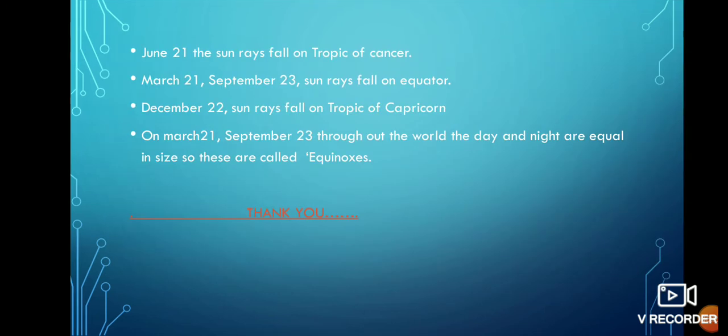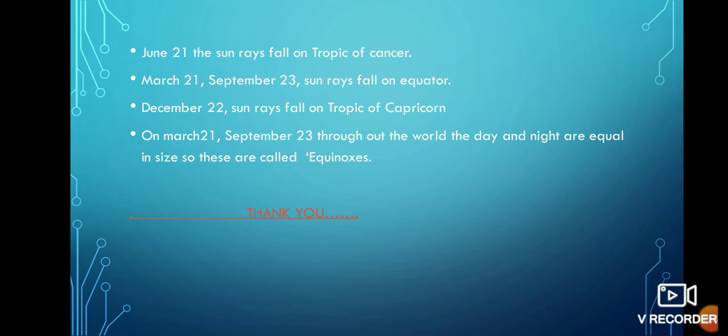Now let us look at this particular thing. Here the sun rays are falling on the Tropic of Cancer on June 21st, whereas the sun rays are falling on the Tropic of Capricorn on December 22nd. On March 21st and September 23rd, the sun rays fall on equator. So these days are called equinoxes.